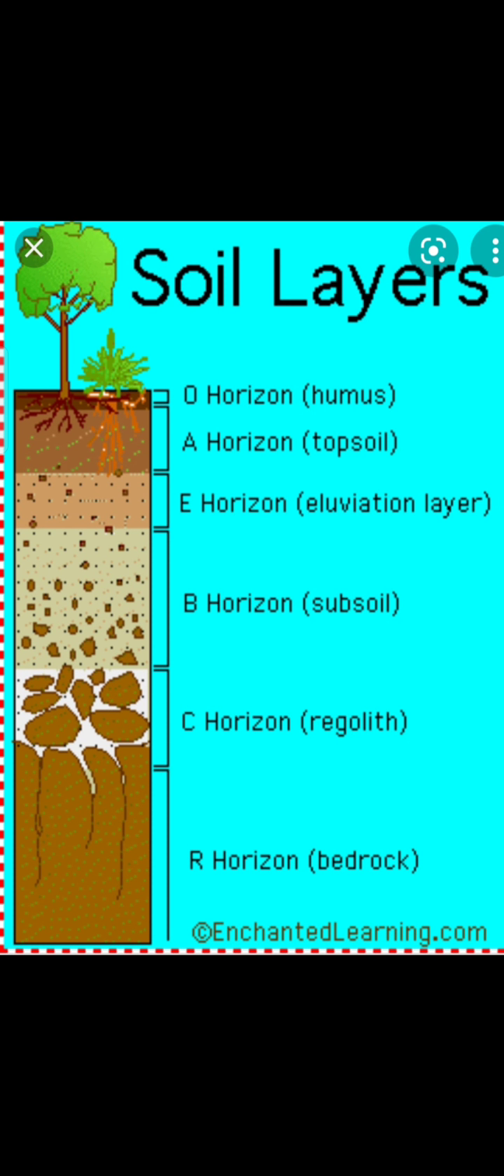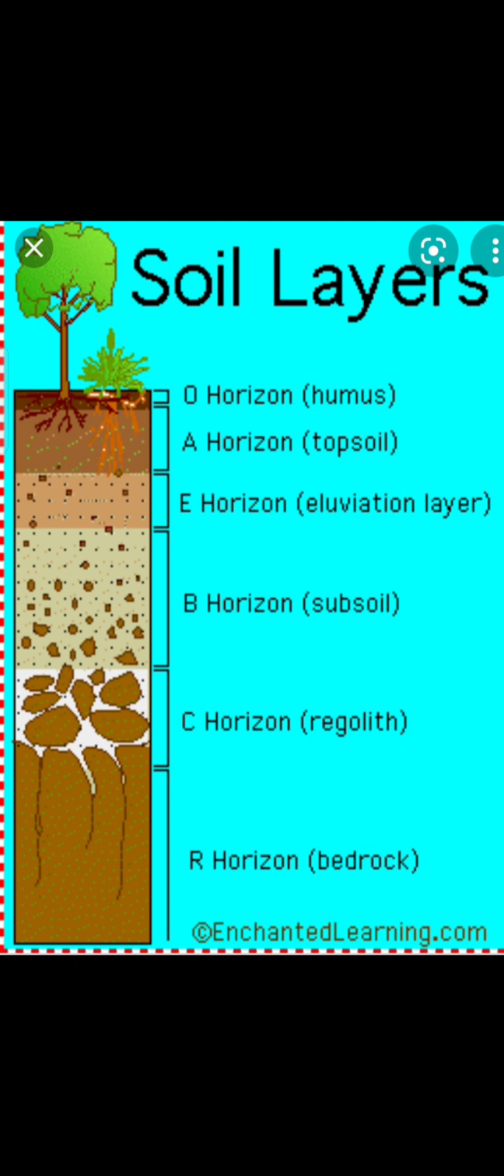Soil profile. A layer of soil with specific properties is called a soil horizon. The arrangement of the soil horizons in soil is known as the soil profile. The main soil horizons: O horizon is the top layer of the soil. It mainly contains partially decomposed plants and animals.